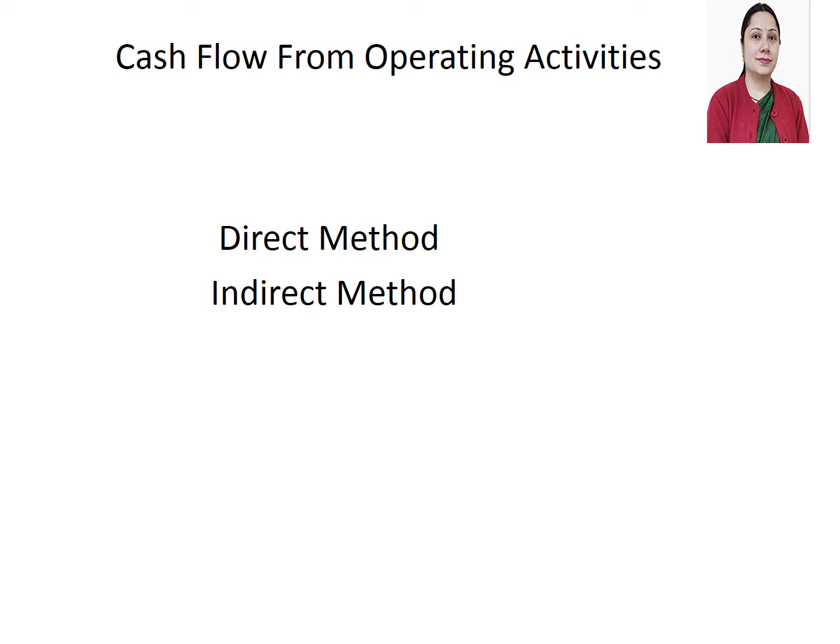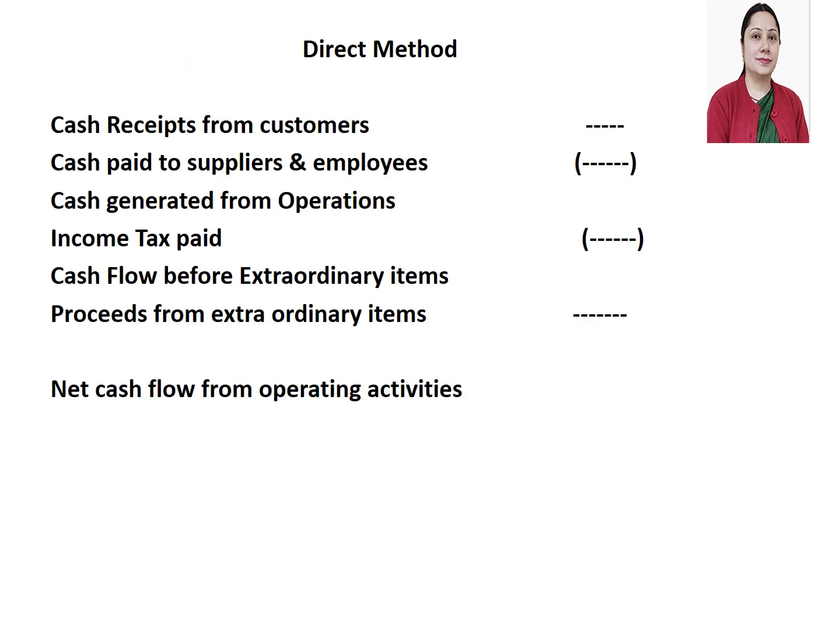In case of direct method, major heads related to cash inflows and cash outflows are to be considered, like cash receipts from customers, cash paid to suppliers and employees. Cash generated from operations you will get, and then you have to deduct income tax paid. Then you have to adjust any extraordinary items, proceeds or payment for that extraordinary item. Then you can arrive at net cash flow from operating activities.